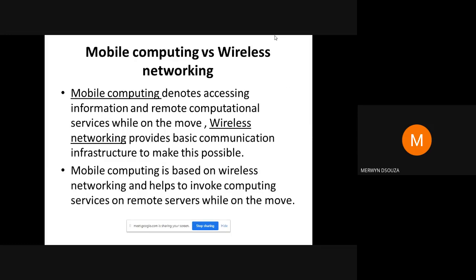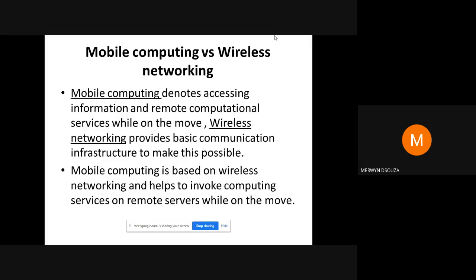So the basic difference between mobile computing and wireless network. Like I told you, mobile computing means accessing the data while on the move. Okay. Wireless networking provides the infrastructure to make this possible. Basically, wireless networking is providing all the infrastructure, like the mobile towers.